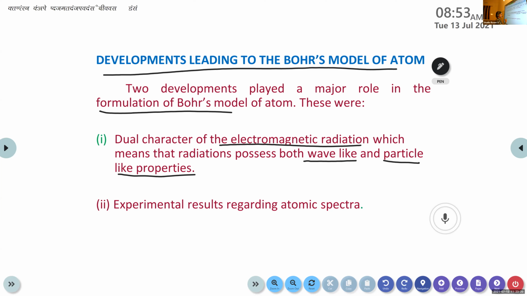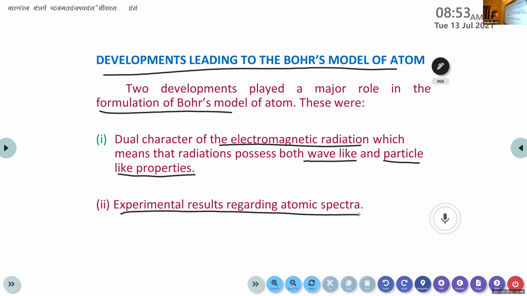And the second one, experimental results regarding atomic spectra. These two developments played a major role in the formulation of Bohr's model. Bohr's model should overcome the limitations caused by Rutherford's atomic model, so these two developments helped a lot in its formulation.